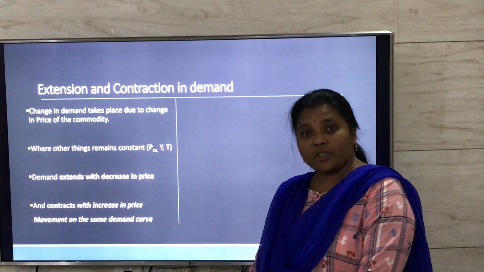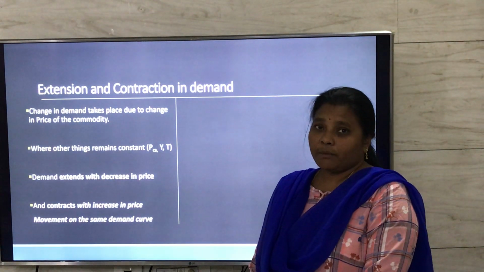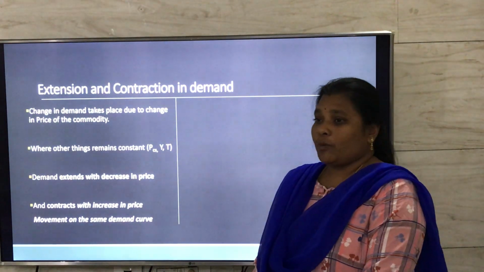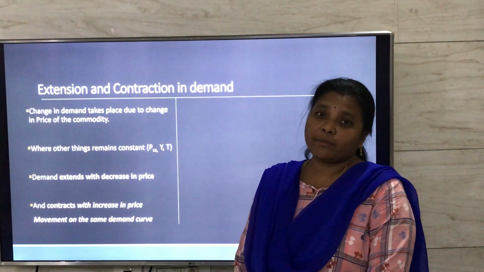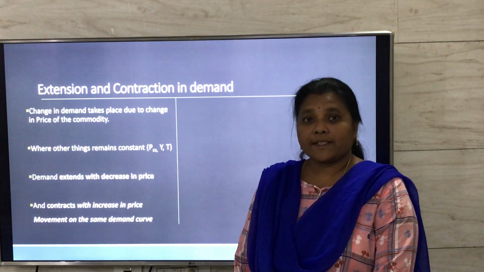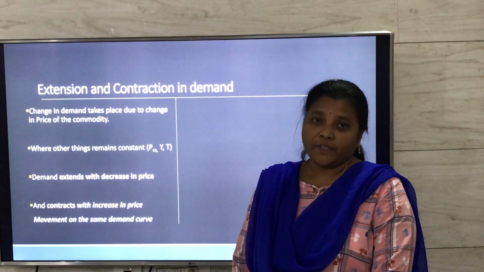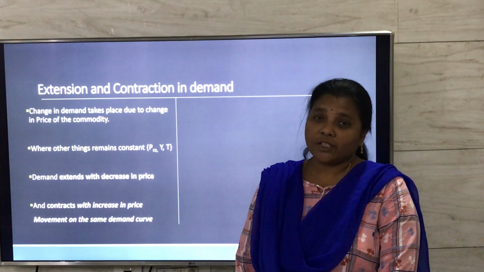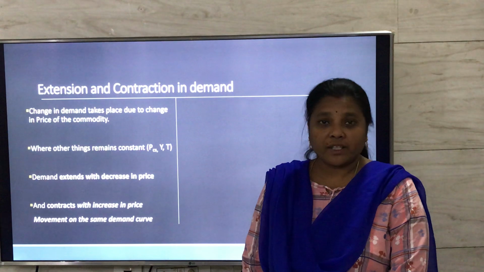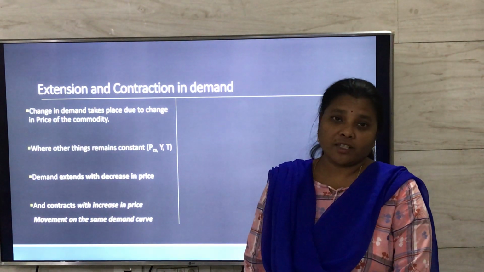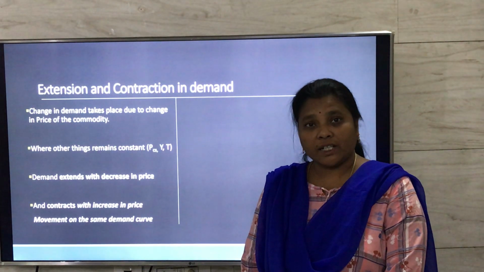So what is extension in demand? Extension in demand takes place because as the price of the commodity decreases, quantity demanded increases. So this change is called extension in demand. And what is contraction in demand? That is, as price of the commodity increases, obviously the quantity demanded decreases. And this type of change is called contraction in demand.